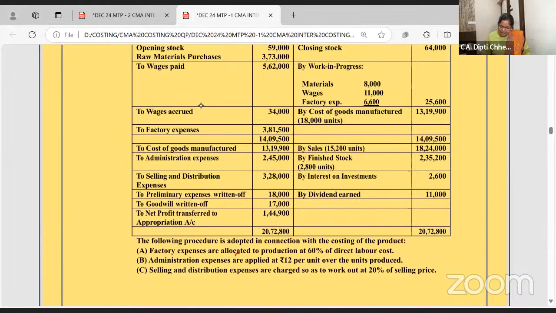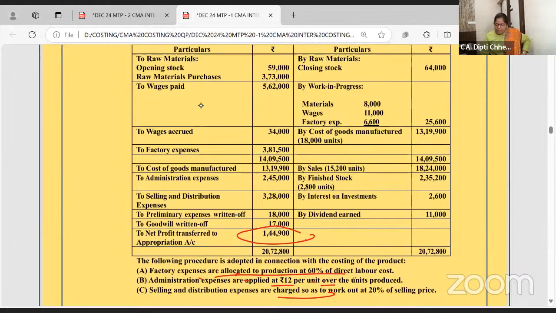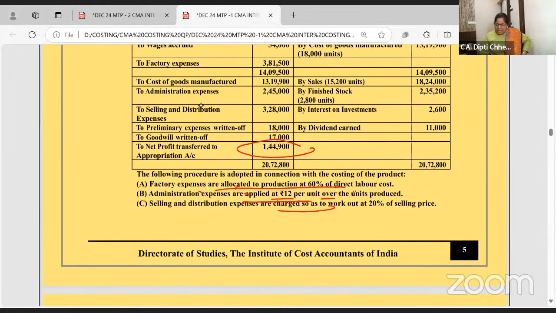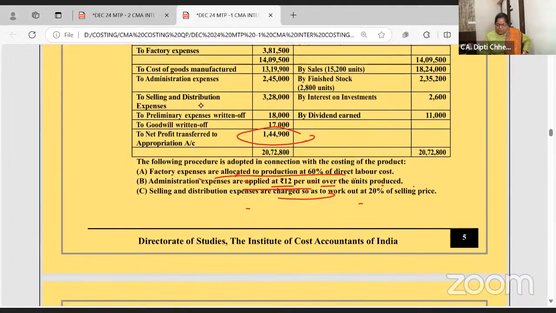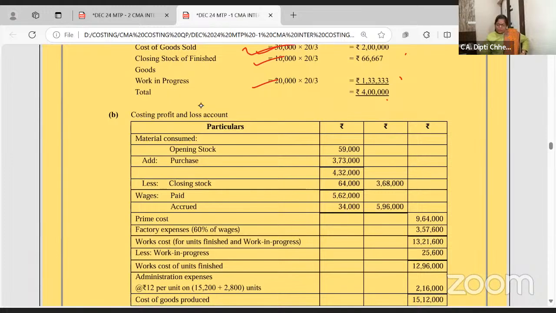Trading P&L is given and you have to prepare the cost sheet. Again, I'm saying this, I have done this question so many times. This is your profit. And factory overhead is allocated 60% of the labor. Material and all will be same. Administrative is 12% of number of units produced. Selling and distribution is 20% of the sales. So you can prepare, no? Till here, it is all same.